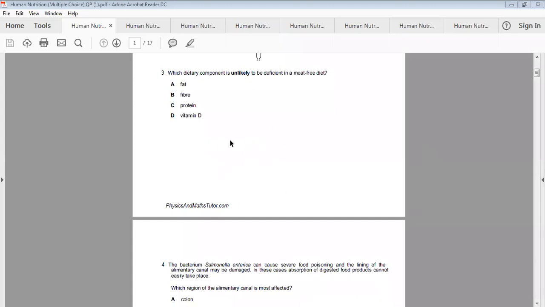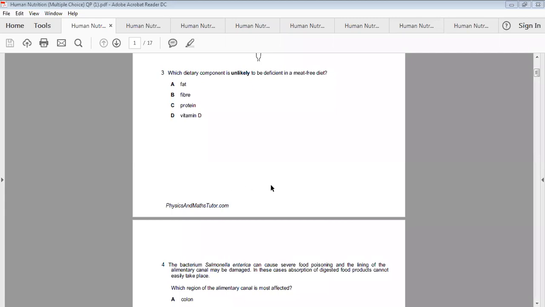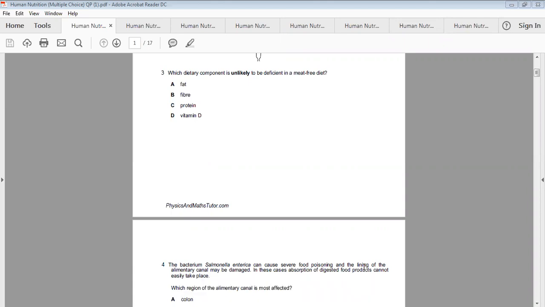Now here is another MCQ, MCQ number 3. This MCQ says, which dietary component is likely to be deficient in a meat-free diet? It's usually the fiber. Fiber is not present in a meat-free diet, and the correct option is B. Okay, so for this the correct option is B.